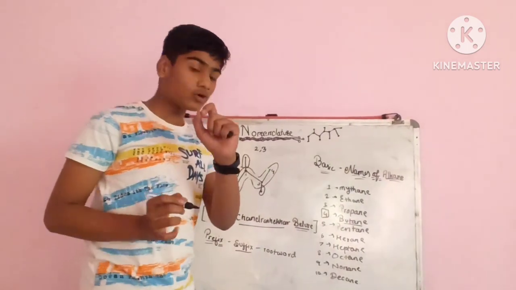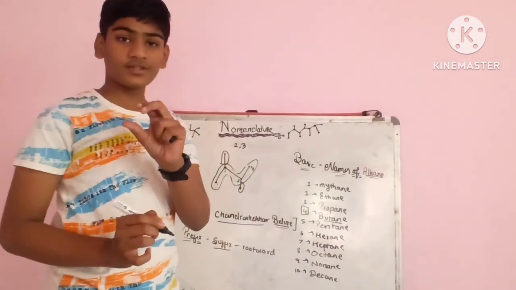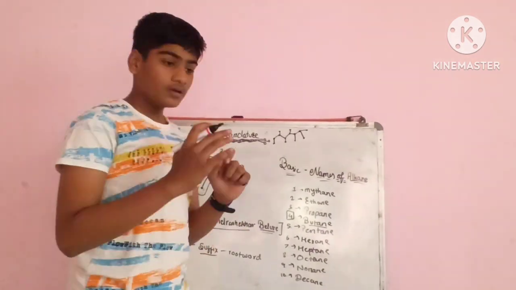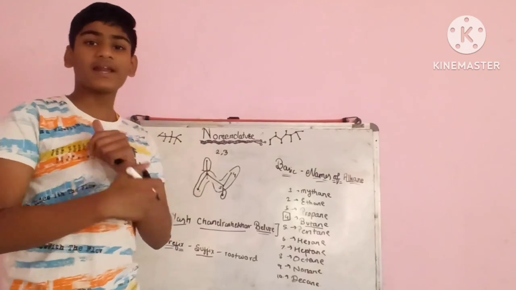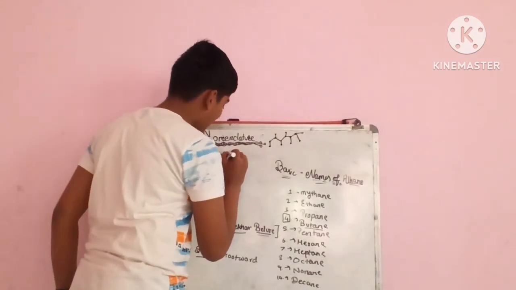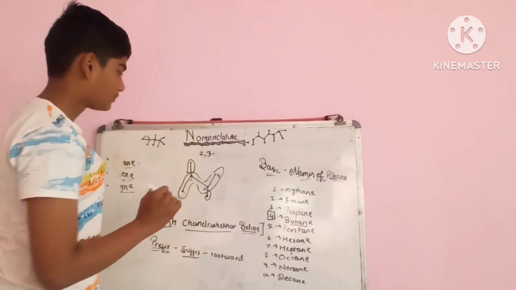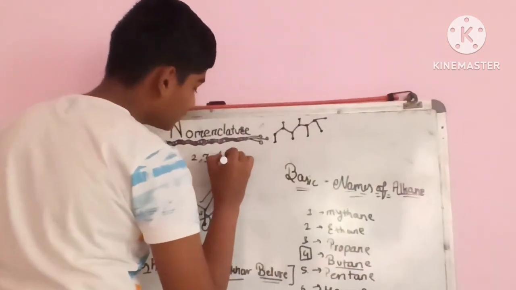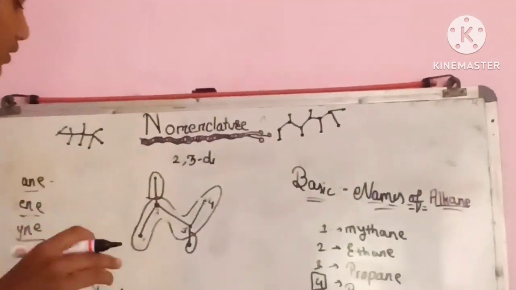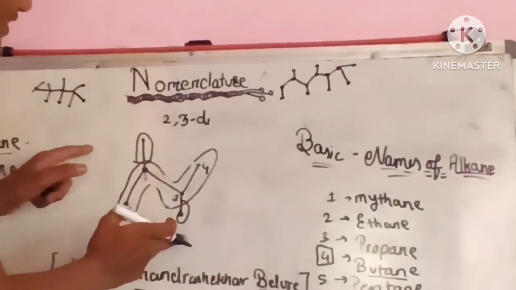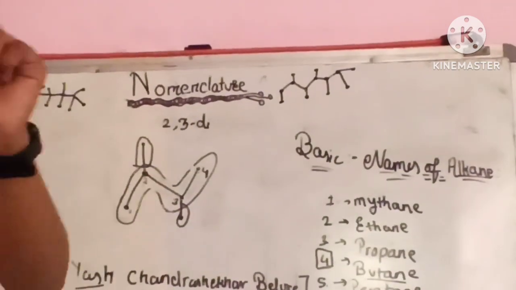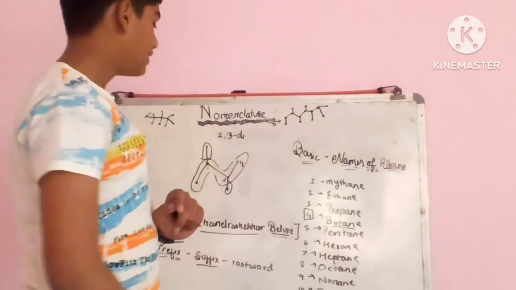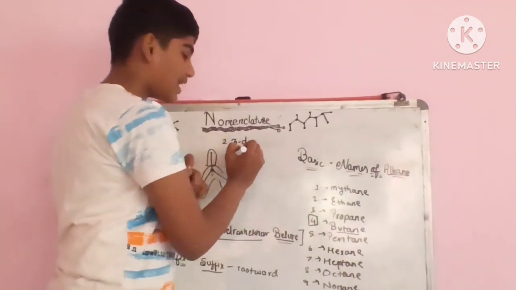Now there is one more rule: if there are numbers and numbers, we put a comma. But if we are joining a number and an alphabet, then we have to give a dash. Now 2 and 3, there are 2 branches, so we first write di. If there was one branch, we would directly write methyl, but 2 are there, so di.